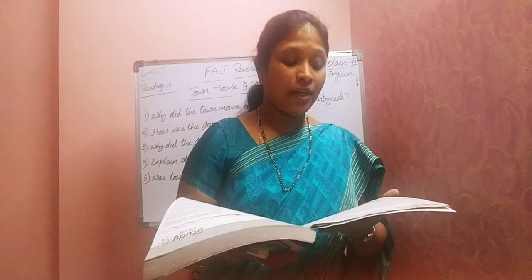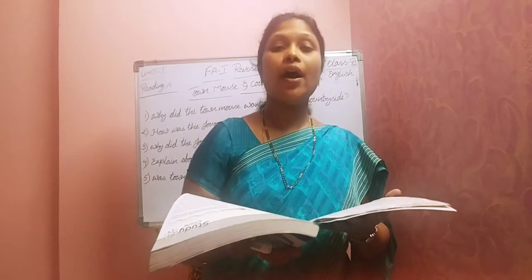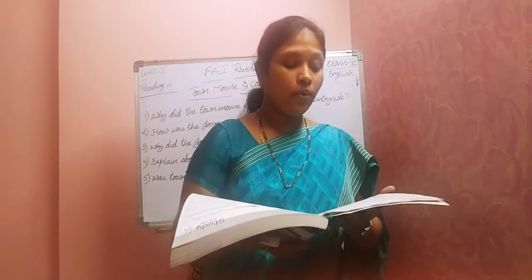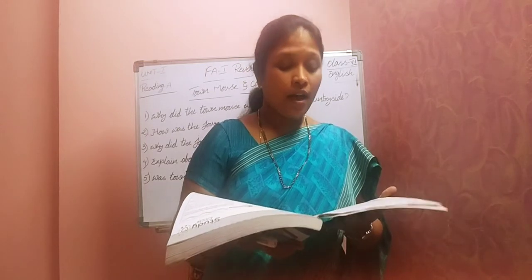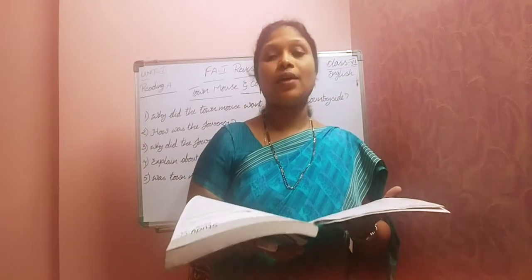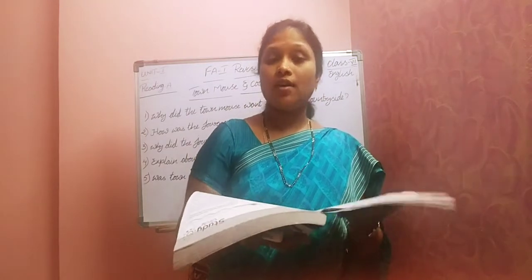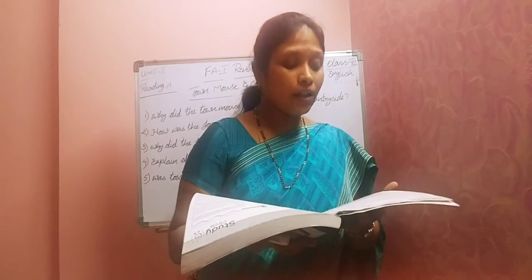Observe the spelling, children: Q-U-I-E-T. We say keep quiet, right? Next, strange. Strange means unusual or surprising. Delicious means tasty. Sunny means bright. So all these words are adjectives.